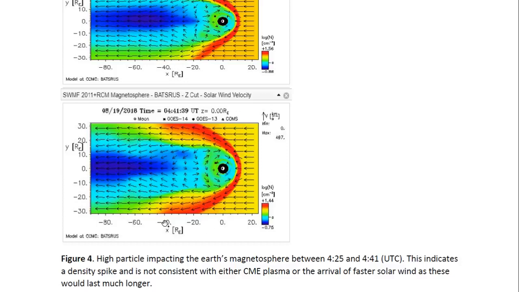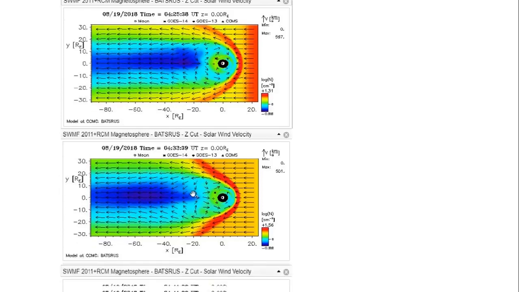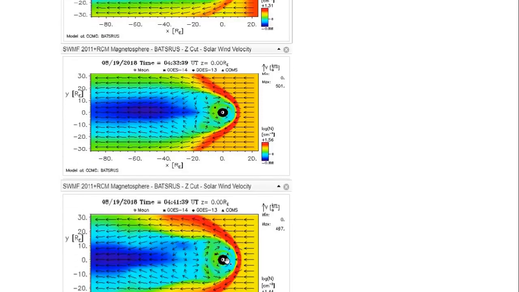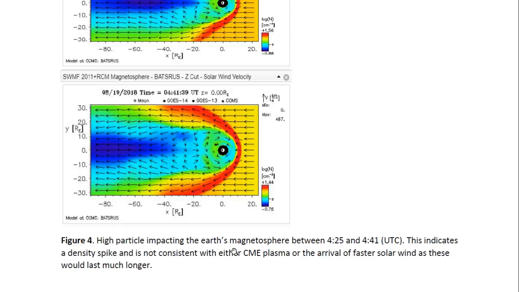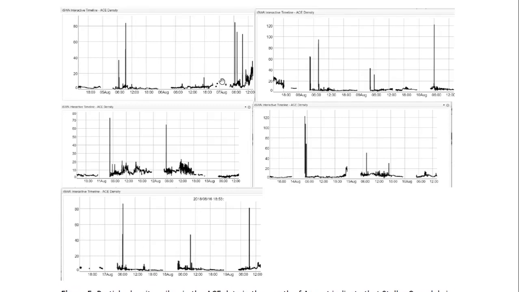The time here was 4:41. So it started at 4:25 and it seemed to end at 4:41. So this is definitely just a spike in the particle density. So high particle impact in the Earth's magnetosphere between 4:25 and 4:41 UTC, and this indicates a density spike and is not consistent with either CME plasma or the arrival of faster solar wind, as these would last much longer. And you can see these density spikes in the diagrams.